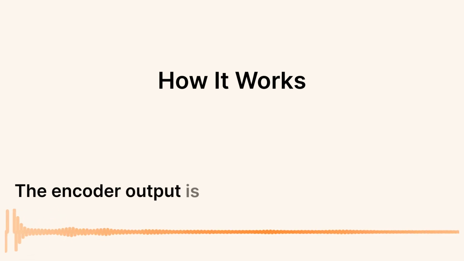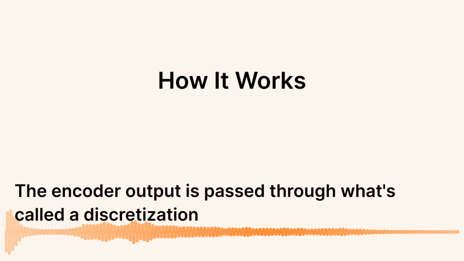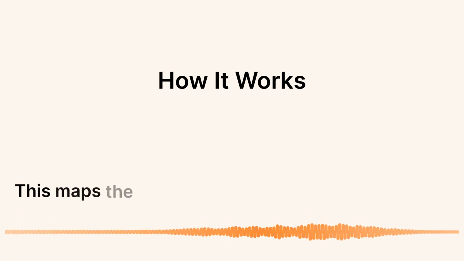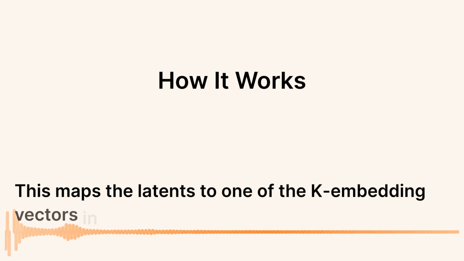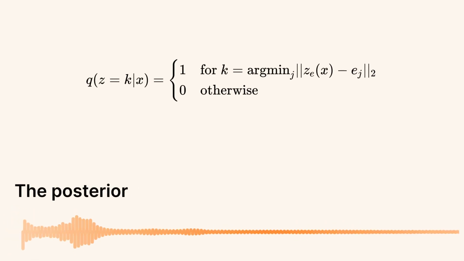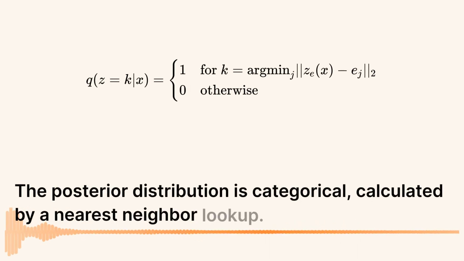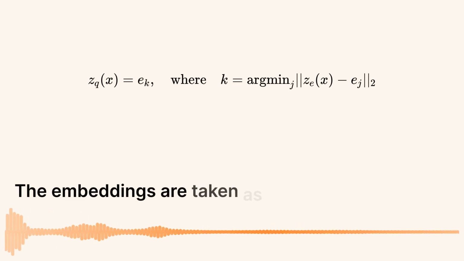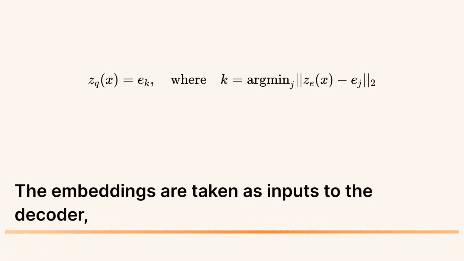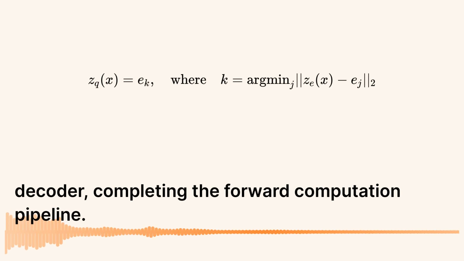The encoder output is passed through what's called a discretization bottleneck. This maps the latents to one of the k embedding vectors in the space. The posterior distribution is categorical, calculated by a nearest neighbor lookup. The embeddings are taken as inputs to the decoder, completing the forward computation pipeline.